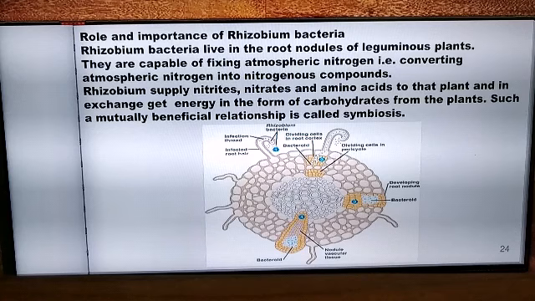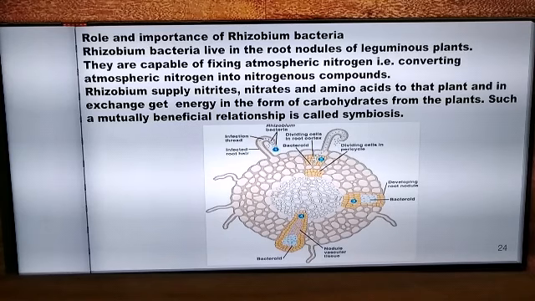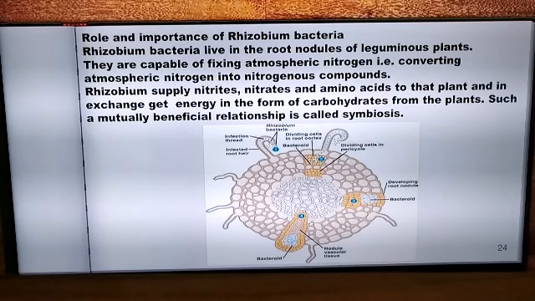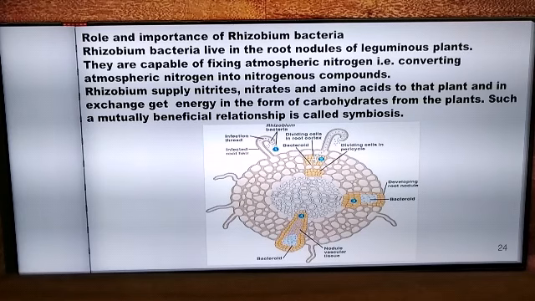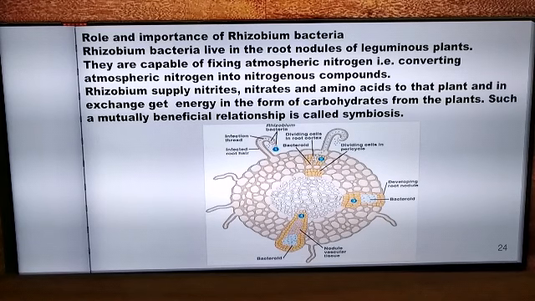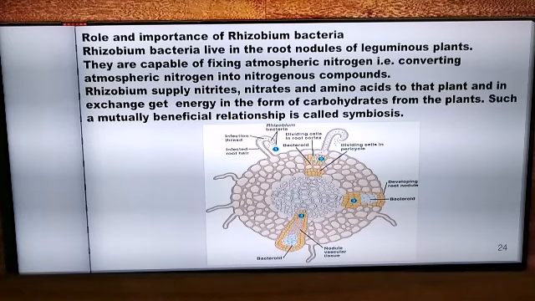So as I said, the Rhizobium bacteria are found in the root nodules of leguminous plants. That means Rhizobium and the leguminous plants live in symbiotic association with each other. So this is another classic example of symbiosis, where both the species get benefit from each other's relationship. How? Here, the bacteria which are present in the root nodules help to fix atmospheric nitrogen.